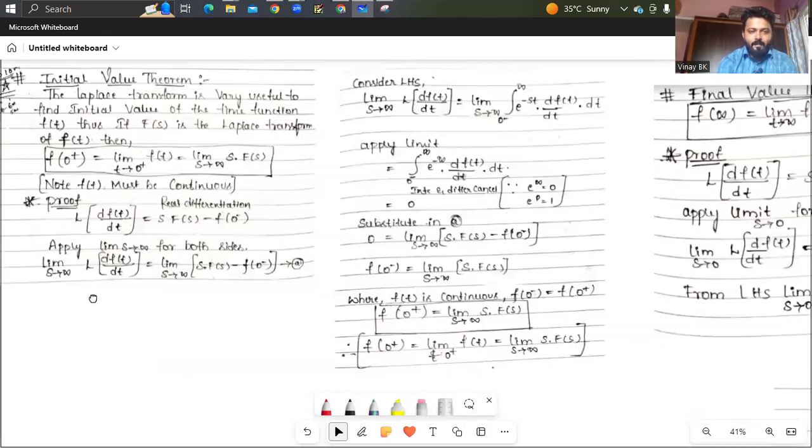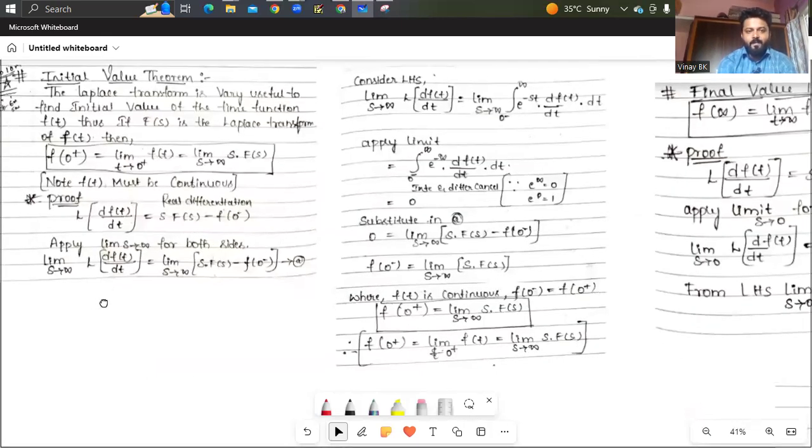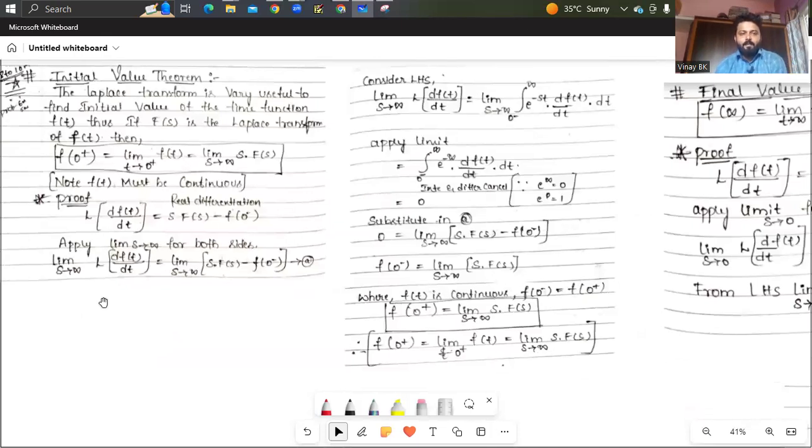So now initial value theorem. The Laplace transform is very useful to find the initial value of the time function f of t. Thus, if F of s is the Laplace transformation of f of t, then you need to prove this. That is f of 0 plus is nothing but limit t tends to 0 plus f of t equals limit s tends to infinite s into F of s. This proof you have to do. Okay. Note f of t must be continuous. So proof you have to do.